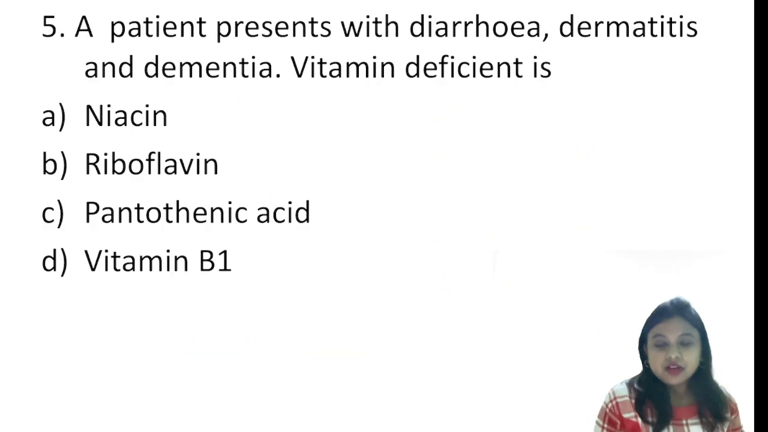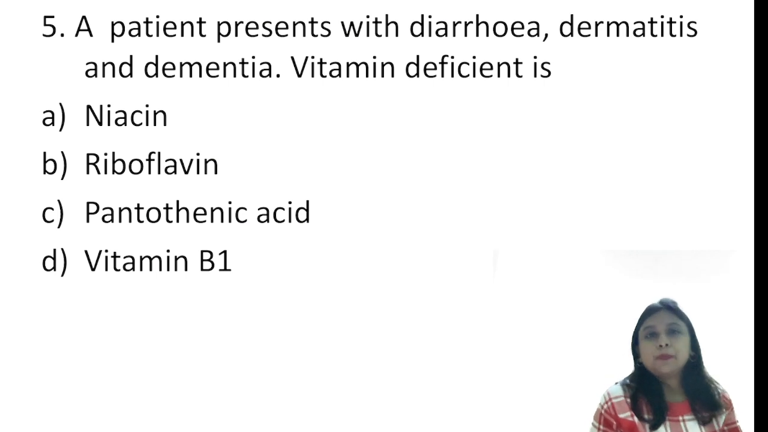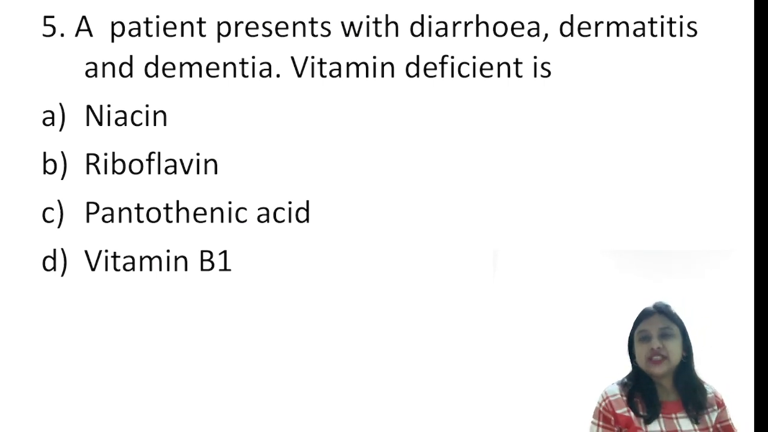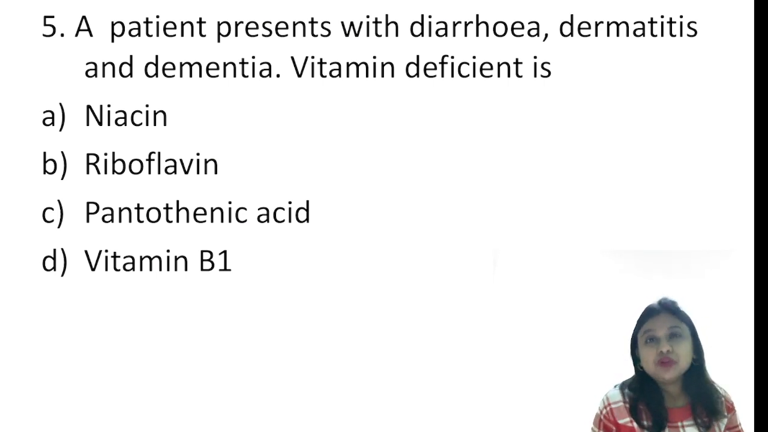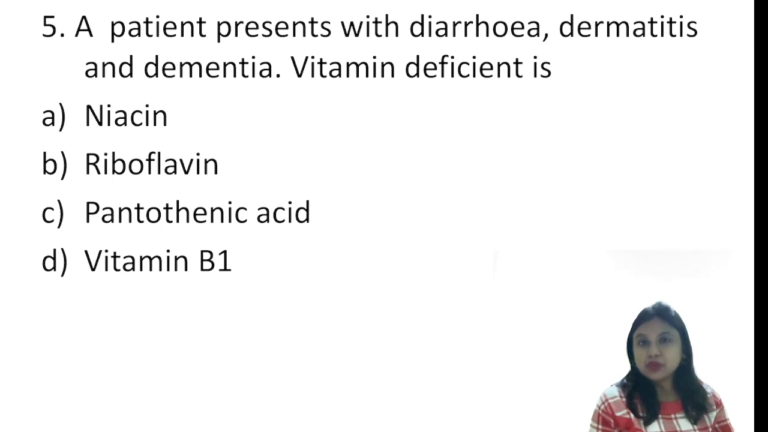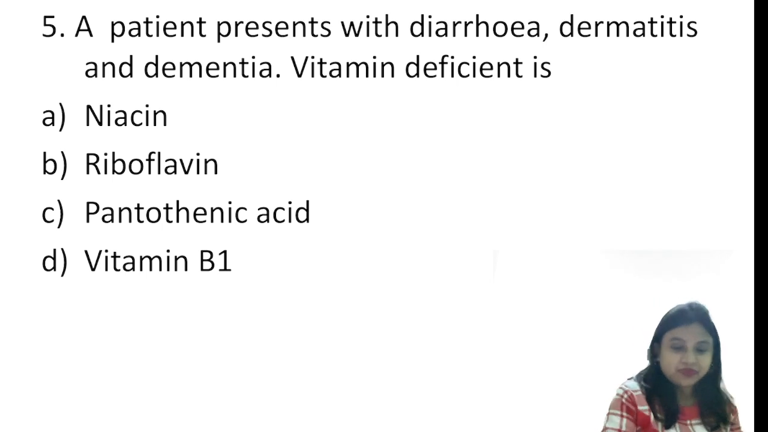Now coming to the fifth question, again on vitamins. A patient presents with 3 Ds, and it's a cakewalk for you: diarrhea, dermatitis, and dementia. So we all know that this is nothing but the niacin deficiency, and the disease is nothing but pellagra.